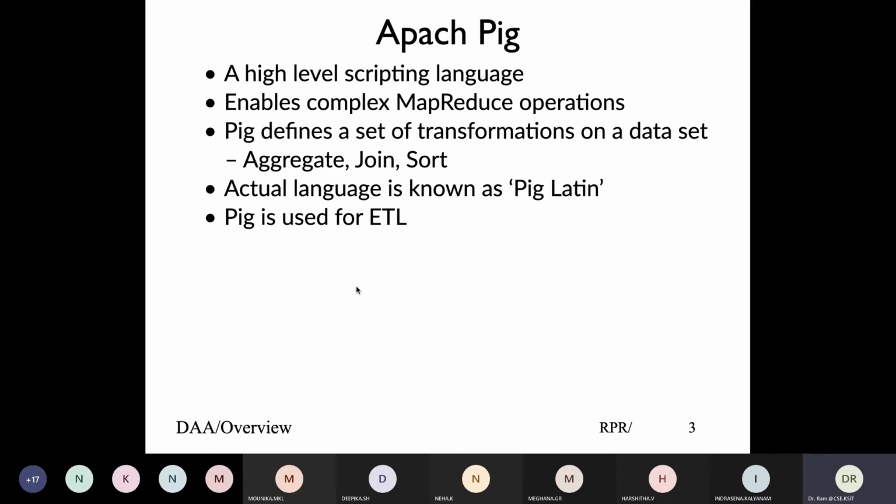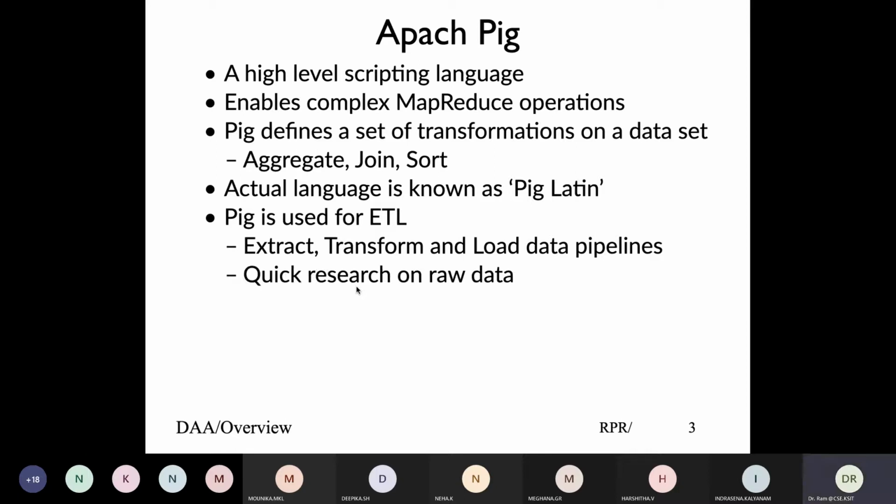When we started with our Hadoop ecosystem, in probably lecture 2 or 3, a key difference between an RDBMS and Hadoop was that in a data lake, we put the raw data as it is, and only when we process it do we define the schema. But in a database, the schema is defined when you insert the data. So the whole operation of extract, transform, load, or ETL, is done at write time, schema on write, whereas in Hadoop, when you want to process, we do it on read. So Pig is basically used to do the same thing.